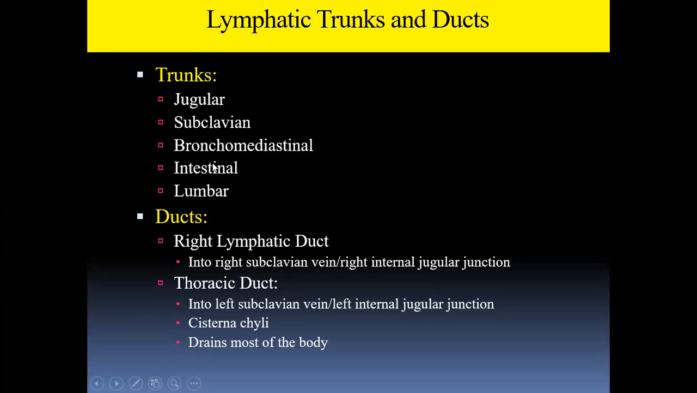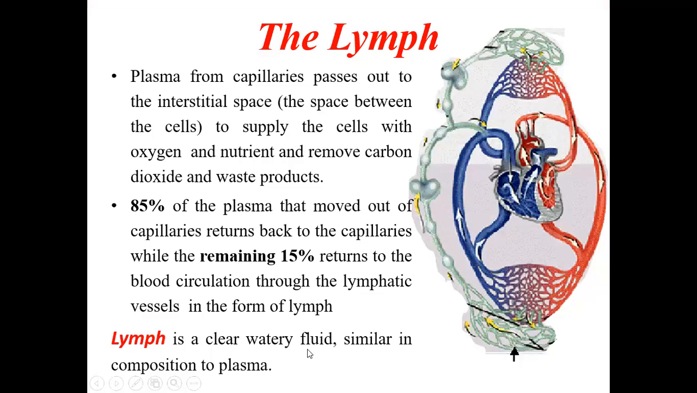So these are the somewhat larger vessels, and the largest among them will be the right lymphatic duct and the thoracic duct. We'll see them also. The right lymphatic duct will drain into the junction between the right subclavian vein and the right internal jugular vein. And the thoracic duct will drain similarly on the left side into the left subclavian and the left internal jugular vein. The beginning of the thoracic duct will be the cisterna chyli, and it drains most of the body. Later I will show you how it begins and how it ends.